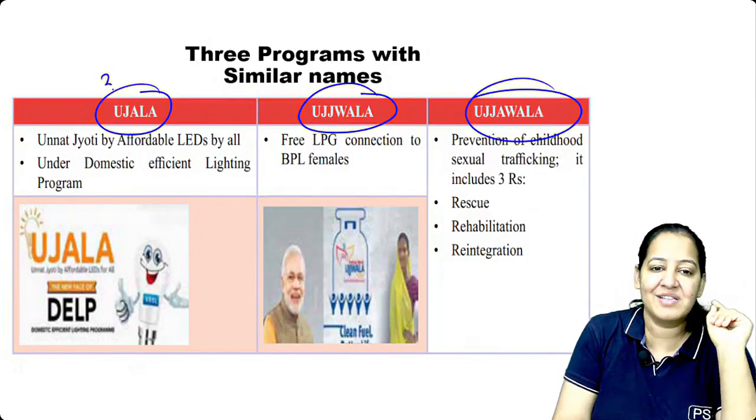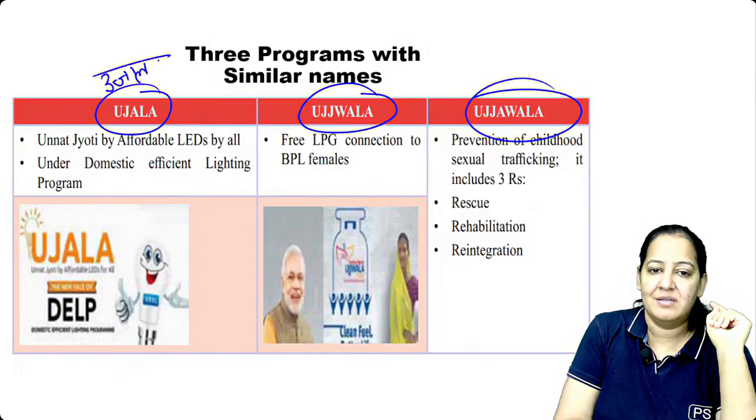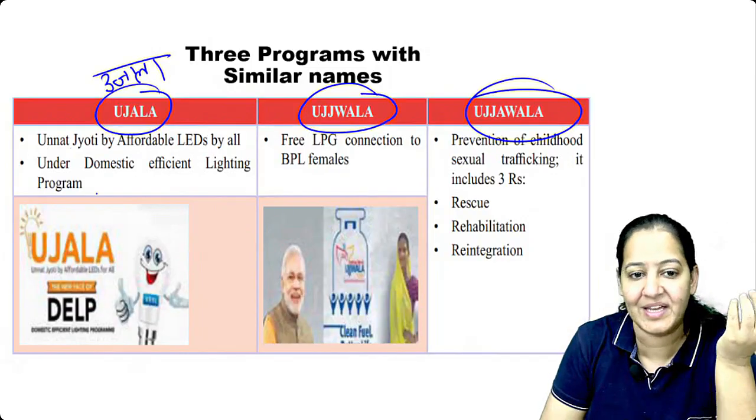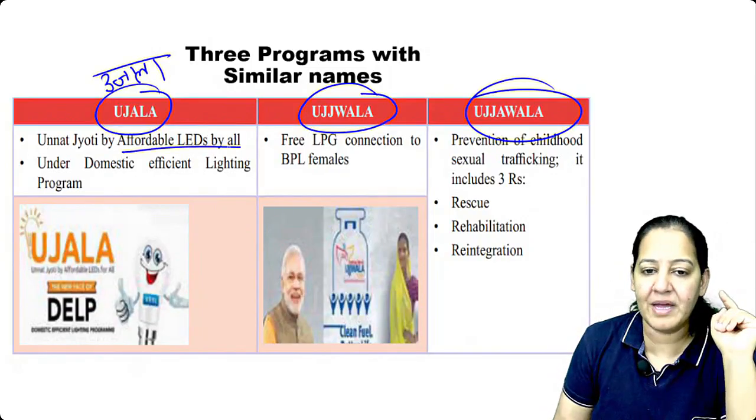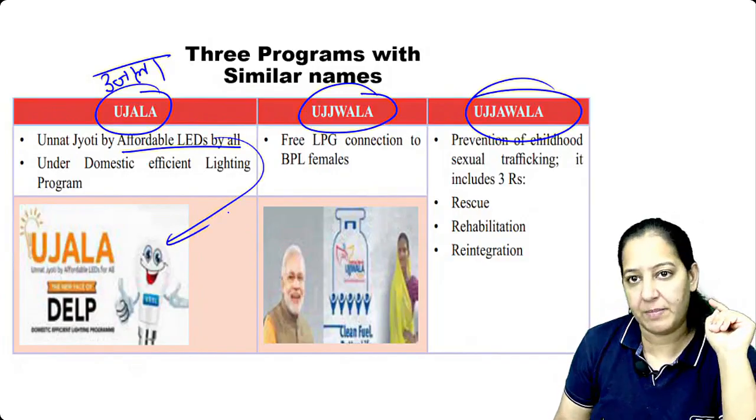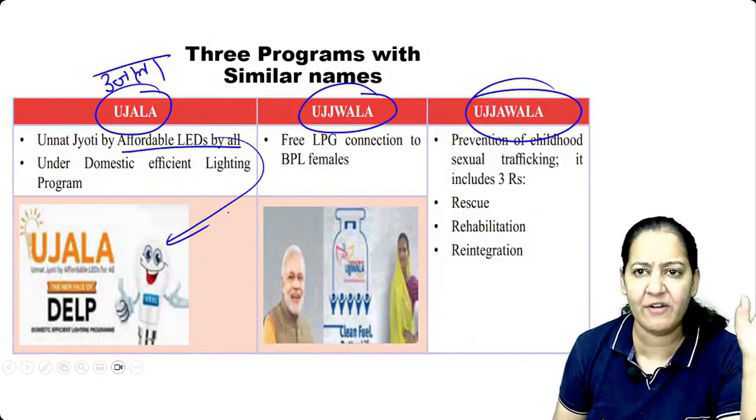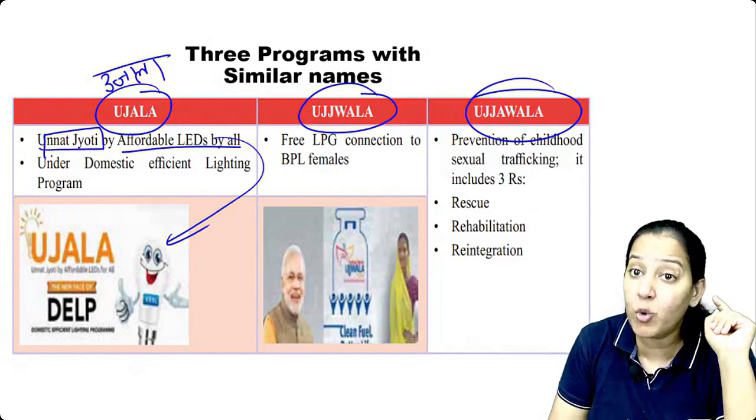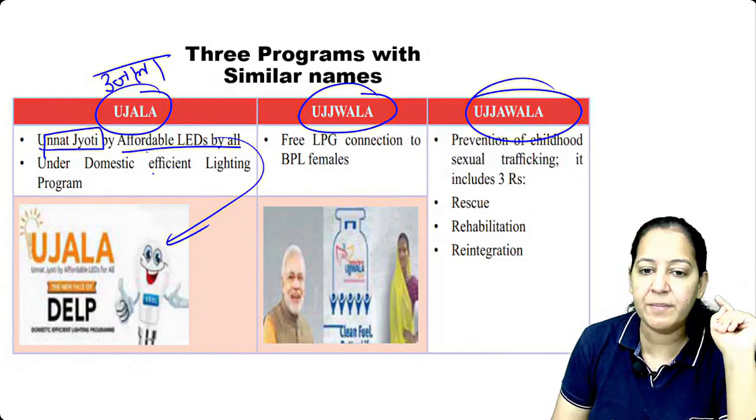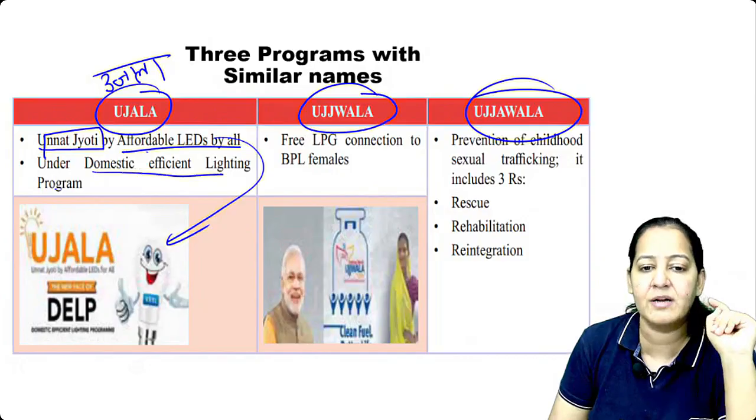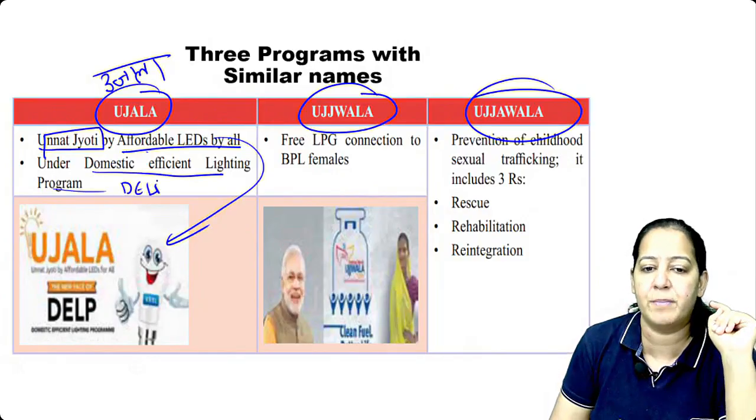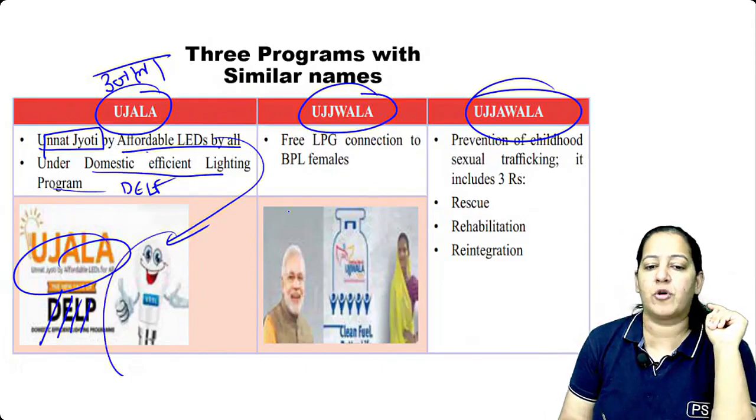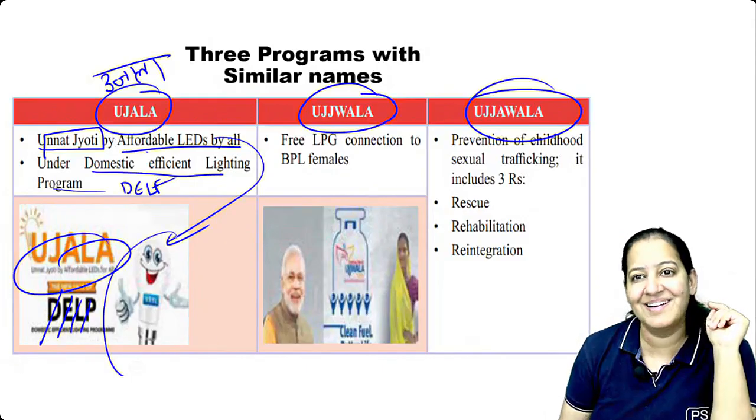This is Ujala. What is Ujala? Light, if you know Hindi. So this is a program in which affordable LEDs are provided to the village people. The LEDs are at a very affordable price. This program is run by Unnat Jyoti. It comes under the Domestic Efficient Lighting Program. So this is the Domestic Efficient Lighting Program, the Ujala program. You can see an LED is dancing here. So this is Ujala.